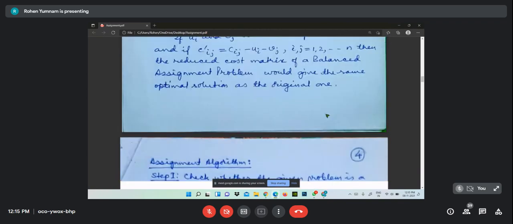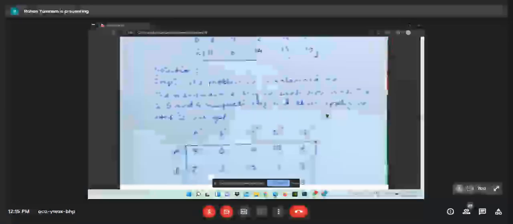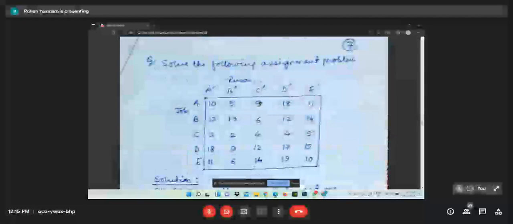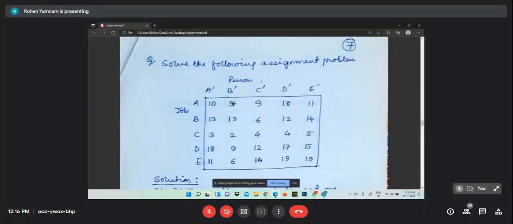Say suppose, let us come to this again. Suppose this job is assigned to C, whose cost is 9. Then this will be 1 and the others 0, 0, 0, 0. What we mean is that job A is not assigned to A Dias, that is why it is 0. Job A is not assigned to B Dias, that is why it will be 0. Job A is assigned to C Dias, that is why it will be 1. And then that value will be 1 into 9. And likewise 40 is also 0, 0. Then what we have? 10 into 0, 5 into 0, 9 into 1, 18 into 0, 11 into 0, like that.